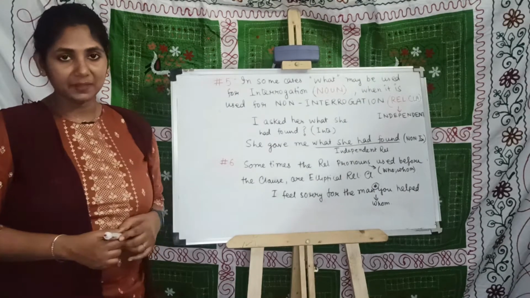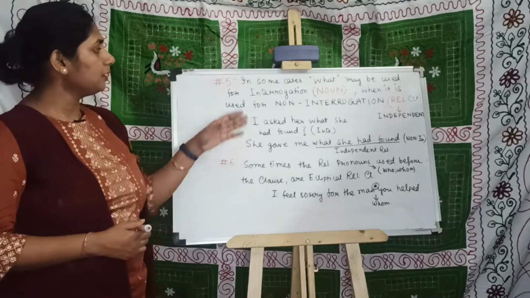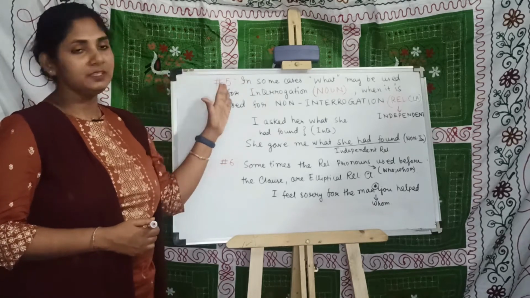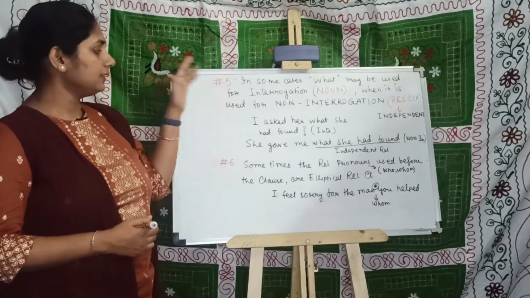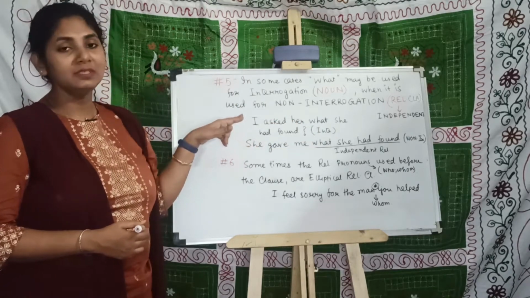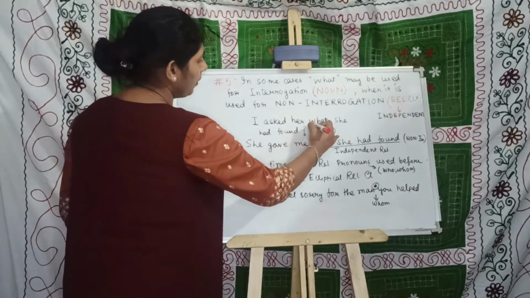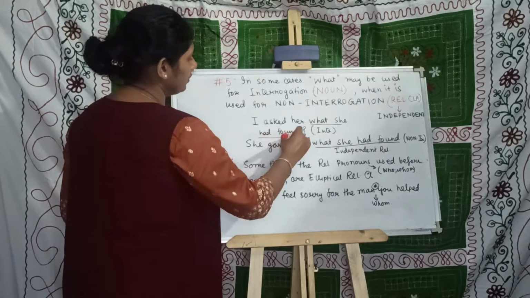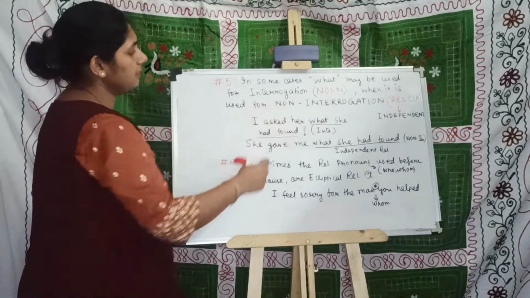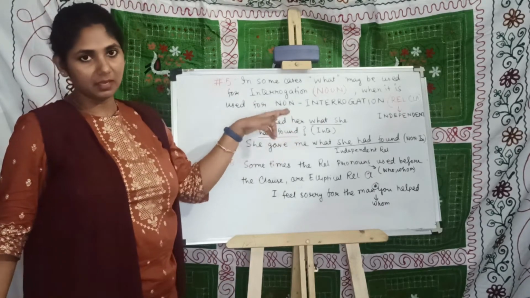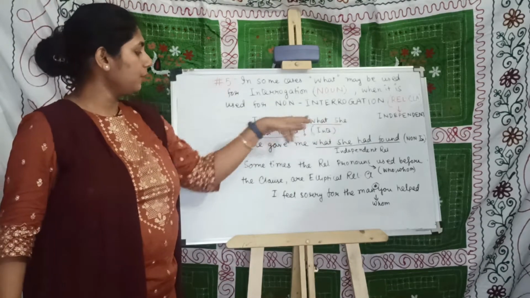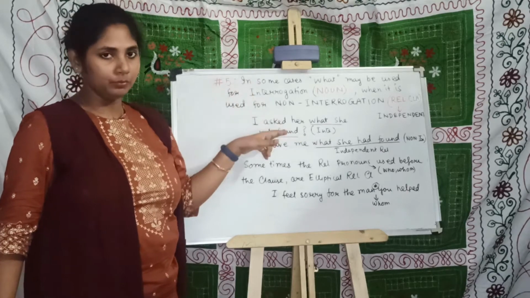Fact number 5. In some cases, what may be used for interrogation, then that particular clause will become a noun clause. For example, I asked her what she had found. Here it is interrogating a question. So, that is why what she had found is a noun clause.